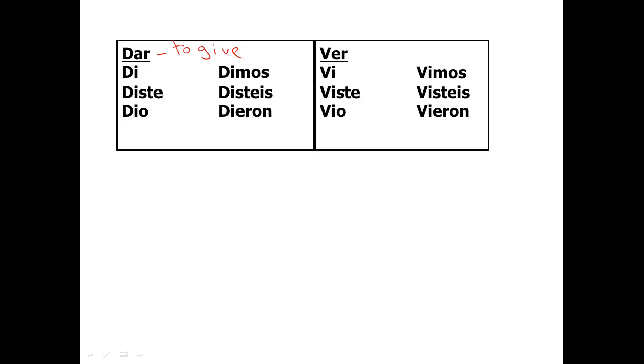And also I would suggest that you write what dar means. It means to give, no? And also, obviously, gave in Spanish. I gave, you gave, he, she, you gave, etc. Y después tenemos ver. We have ver, which is to see. Ver has the same conjugations as dar, except ver starts with a V rather than dar starts with a D.